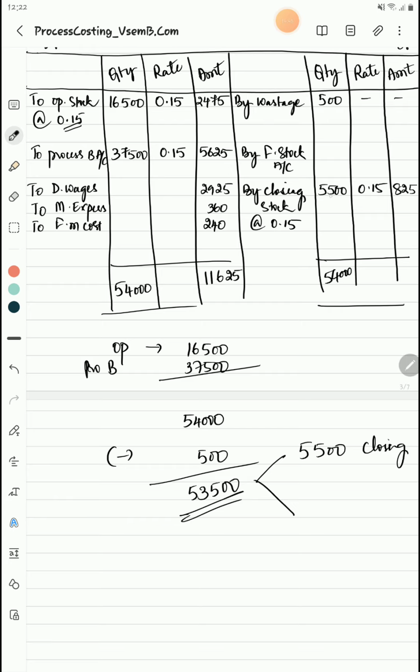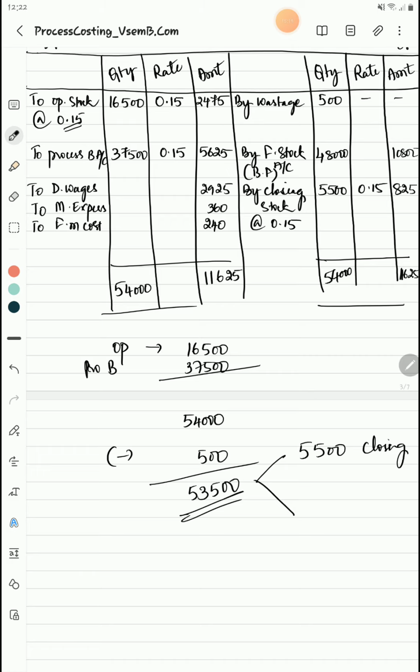54,000 minus 5,500 minus 500, that is a total of 6,000 deducted, how much will you get? 48,000 is your balancing figure. How did you get this? This is the balancing figure. Amount, what is the amount? 10,800. How did you get 10,800? 11,625 minus 825 will get 10,800.